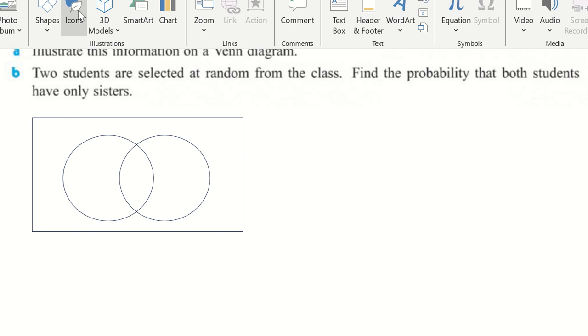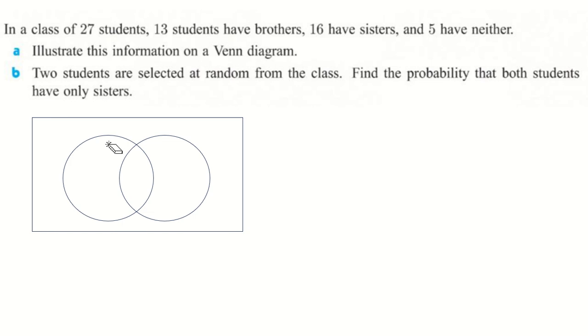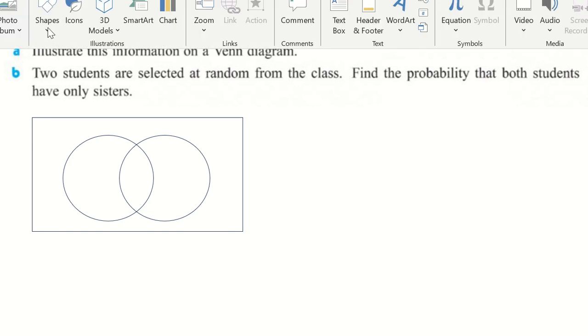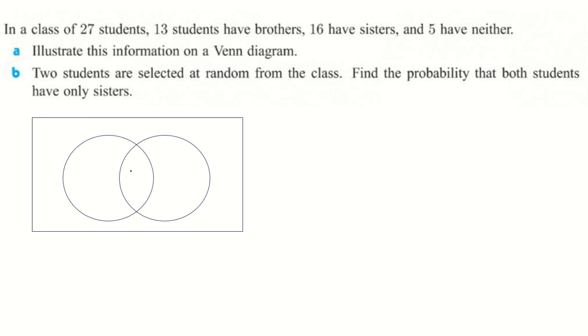So let's draw the diagram. The intersection, I need to draw like this one. We don't know what that is, the intersection, meaning those with both brothers and sisters, but we can calculate that.